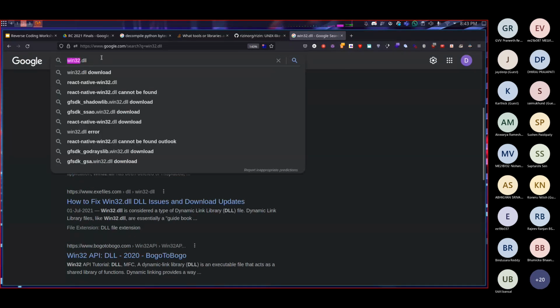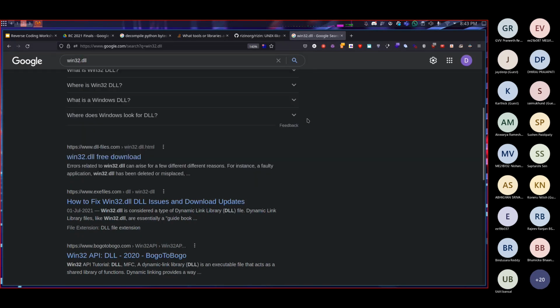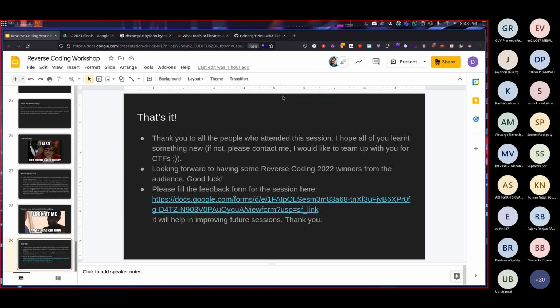I'm not very familiar with Windows systems, I'm more of a Linux guy, but this is probably the binary. It's a DLL file, a dynamically linked library, so you can just analyze the assembly instructions in that binary and figure out what the file is doing.